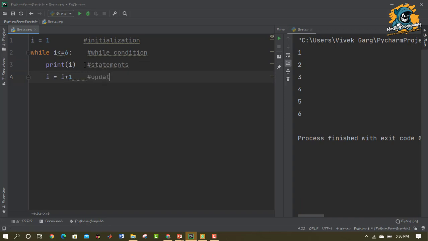Because if we eliminate the updation part, the loop is going to be an endless loop because there is not going to be any limiting factor there. So this was a basic example of a while loop.